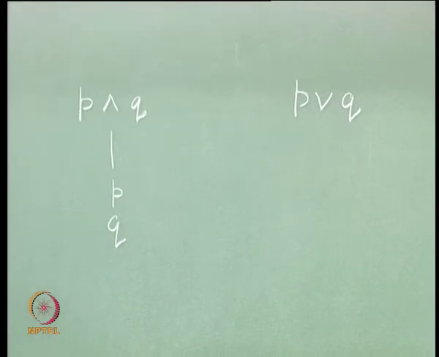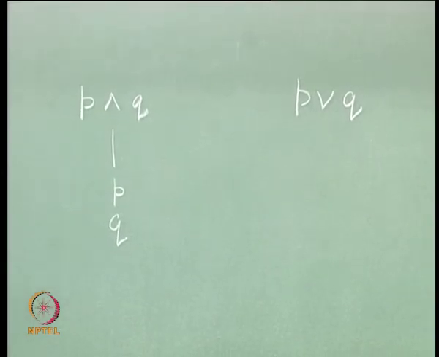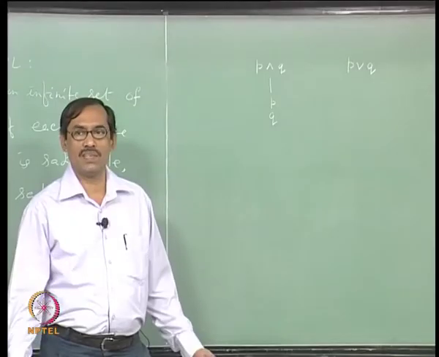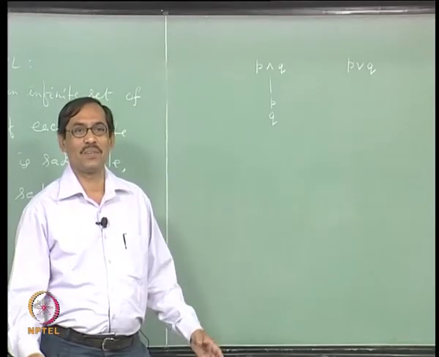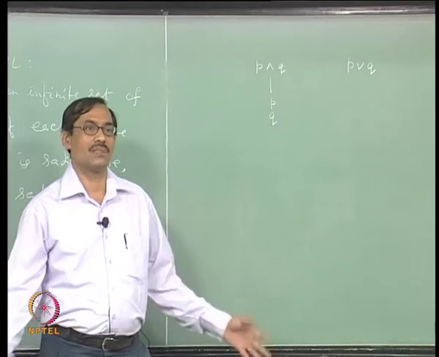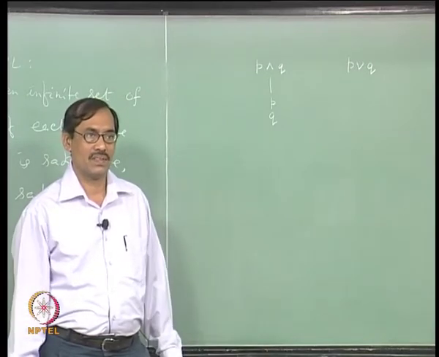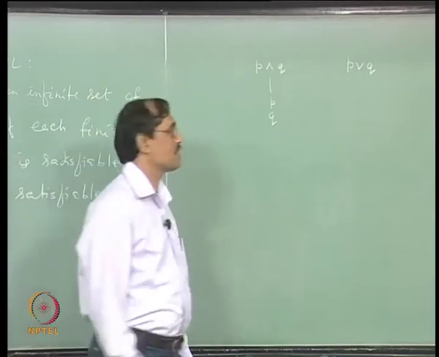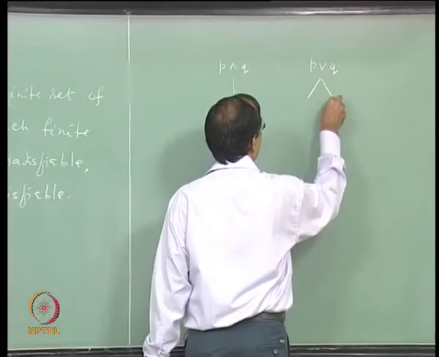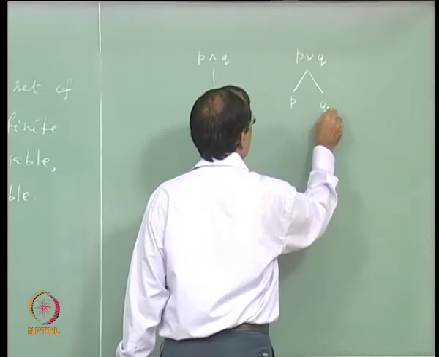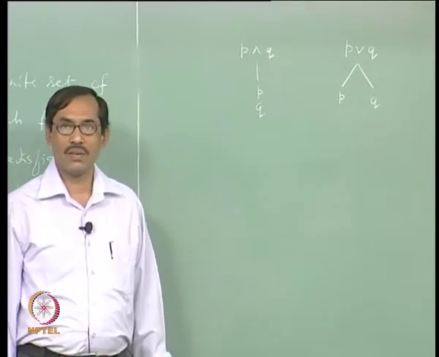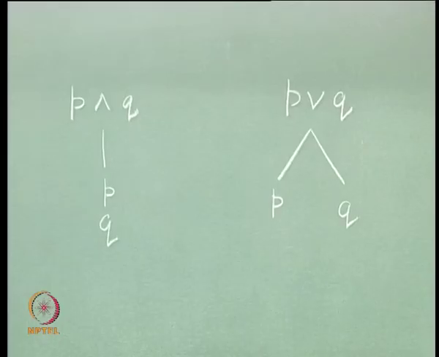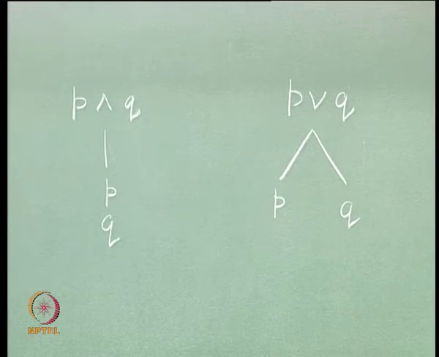P or Q will be true if at least one of them is true. So, I have now two cases, just the way we did from our childhood. There are two cases, and if one of the cases succeeds, then I say that P or Q is true. So, I will branch into two parts, P and Q. I do not know what will happen to this P or Q, but this can happen. So, this gives a method of how to proceed.